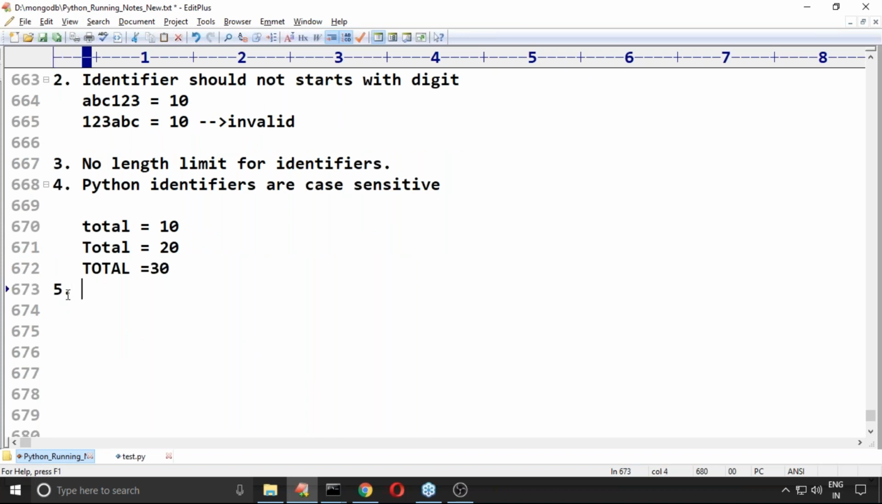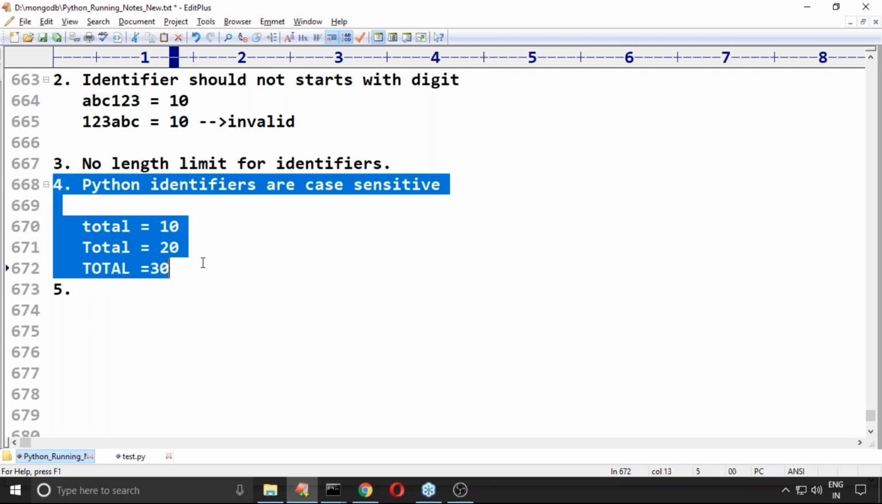Sir, if identifier length is more, does it impact performance? Maybe a chance, because to store and identify that identifier, my Python virtual machine may take some time. So it may impact performance also. With too lengthy identifiers, readability will be down, and execution may also be impacted. Remember carefully about this terminology.